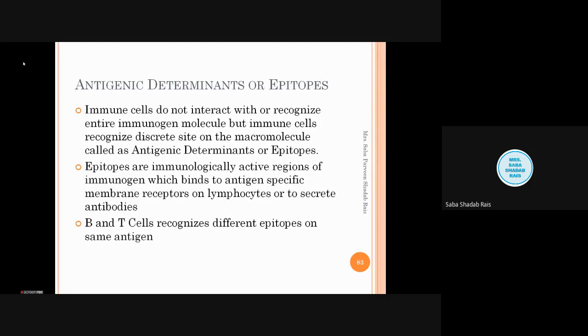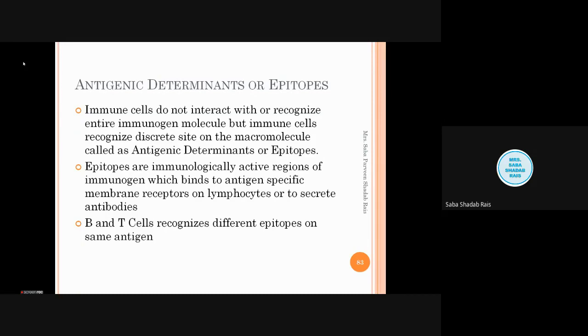Immune cells cannot interact or recognize the immunogen molecule which is having the smaller molecular weight, less than 10,000. And the next thing, that all parts of the antigen's body are not antigenic. It has special sites or special macromolecules which are called the epitopes or the antigenic determinants.